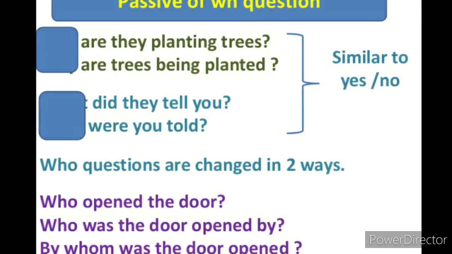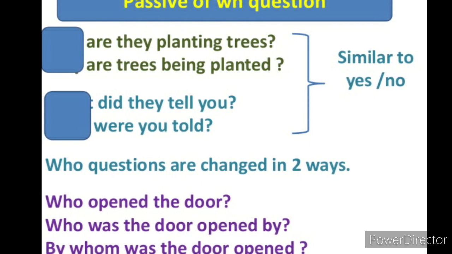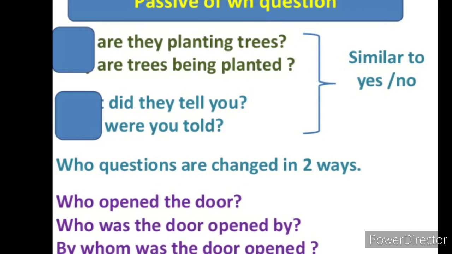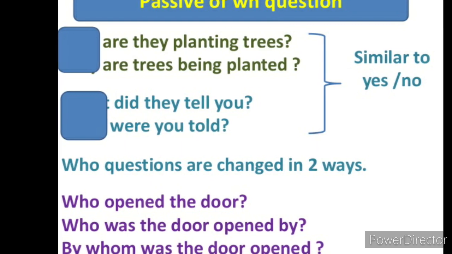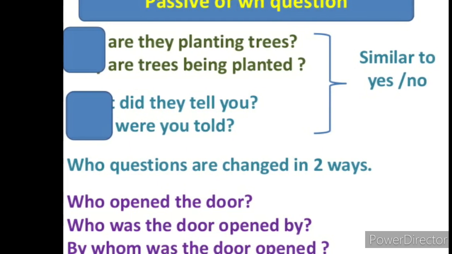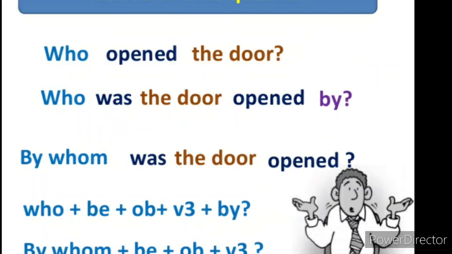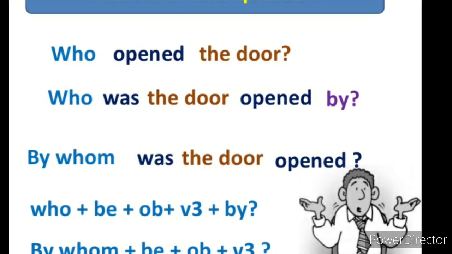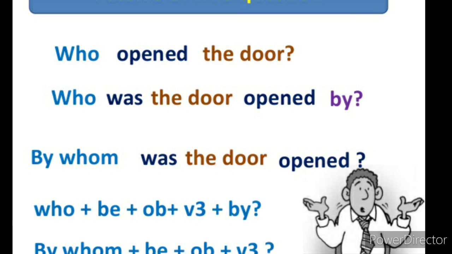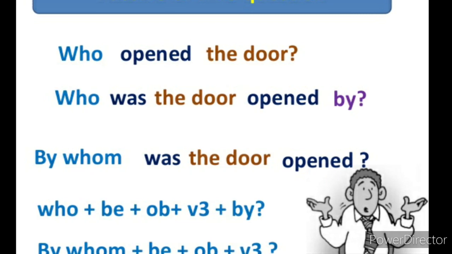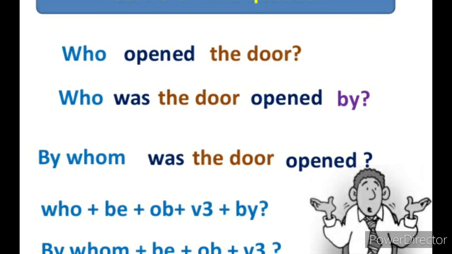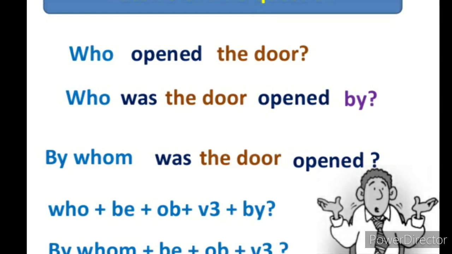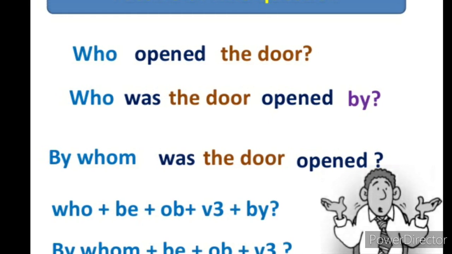Dear student, now we are going to start the discussion about the WH family sentences, with who. Who questions are changed in two ways. First, with example, who opened the door? Whom was the door opened by? By whom was the door opened? Who opened the door? Whom was the door opened by? By whom was the door opened? You know the formula is being written here.